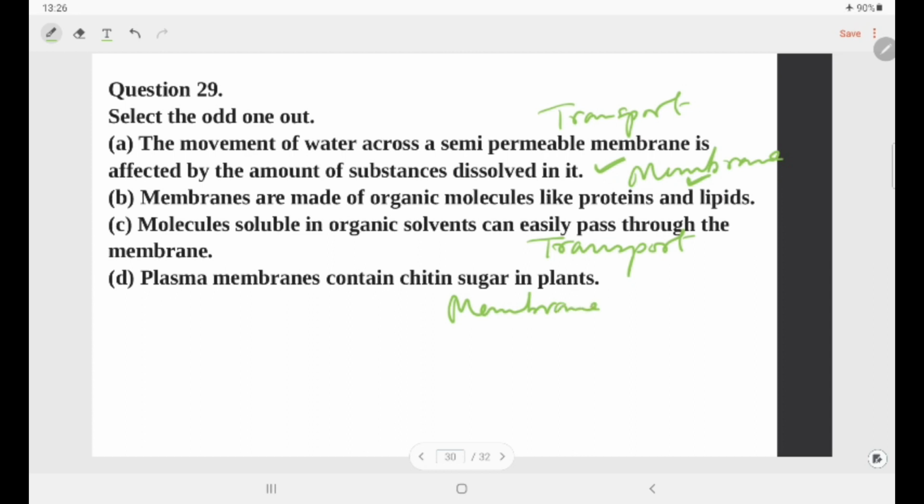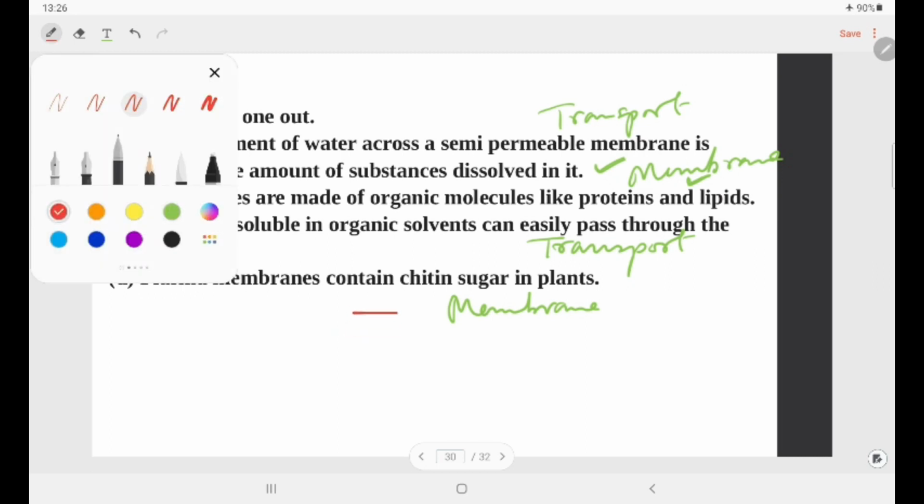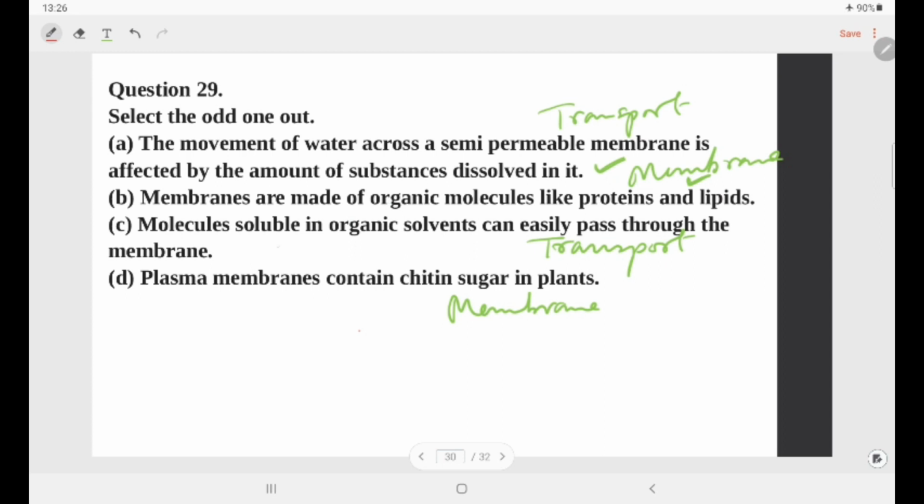Here, as you can see, option C is there. It is saying organic solvents, like benzene, phenol and all that. So, we are not concerned with the movement of substances across the membrane which are dissolved in organic solvents, because water is a polar or inorganic solvent. So, though option A and C are related to transport, option C is related to organic solvents, and that is why option C will be the odd one out of these options.